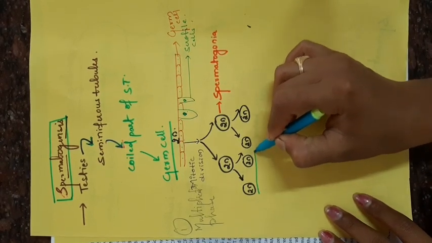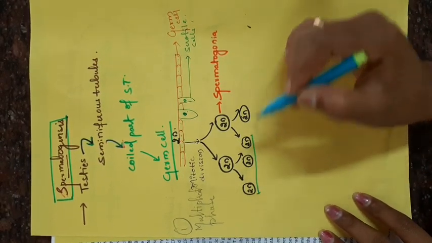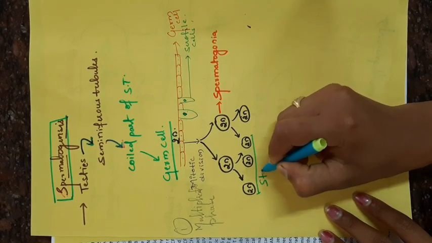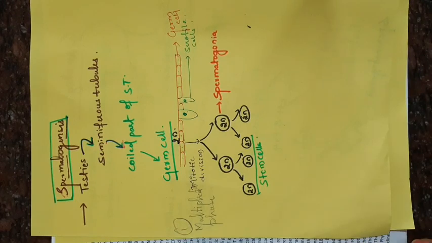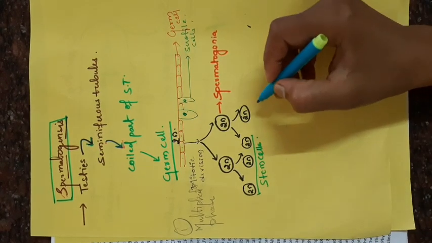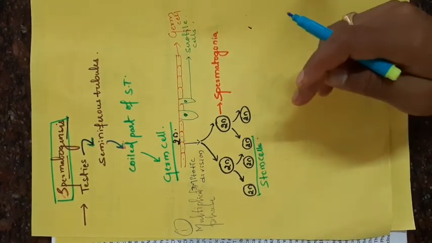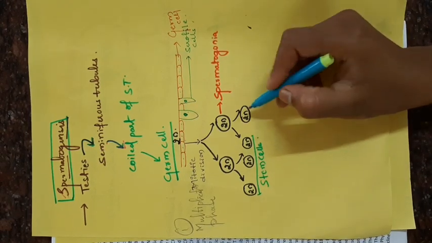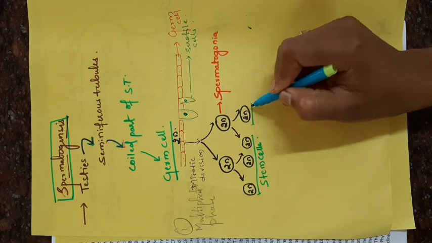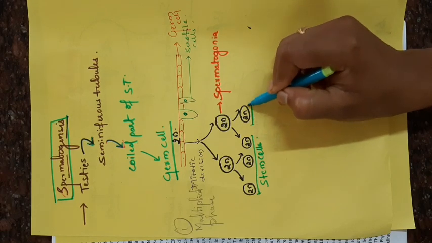Here I am using these 3 cells which act as stem cells. I will explain what stem cells are. Here I am drawing only 4 cells, and I am taking this one cell for the next step of spermatogenesis.